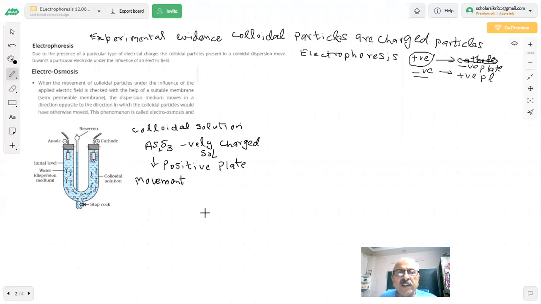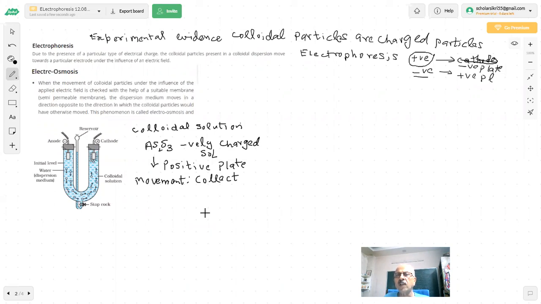And they start collecting there. See, the particles have collected. And where will they collect? At the positive plate. So all the colloidal particles get collected at the positive plate when we pass an electric field, if it is negatively charged. This shows that there is a charge on the colloidal particles. This phenomenon is known as electrophoresis.